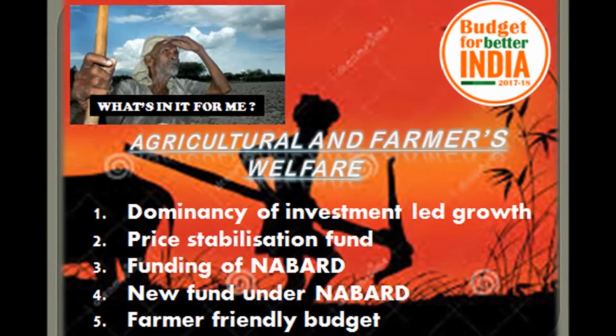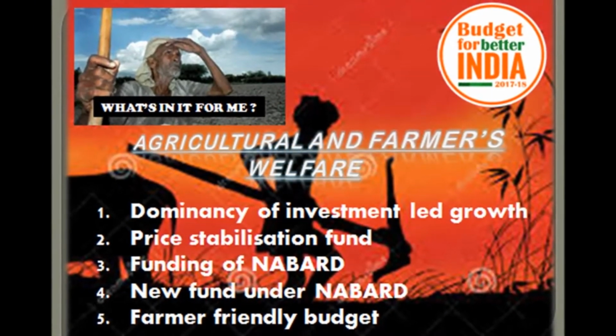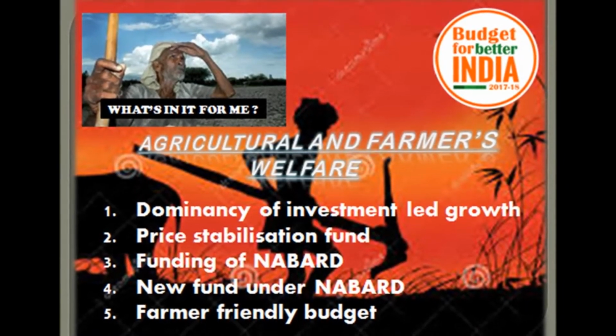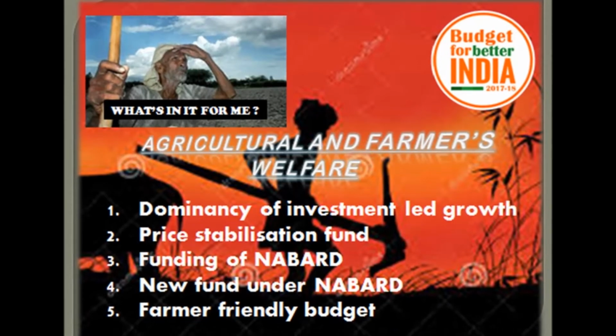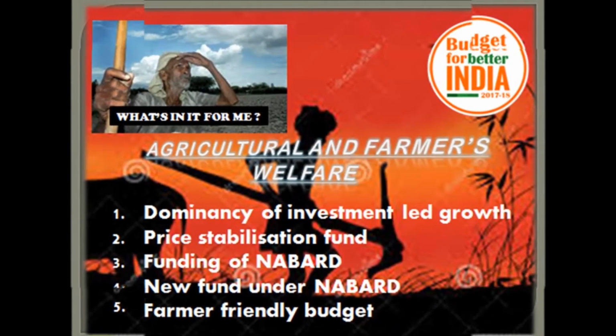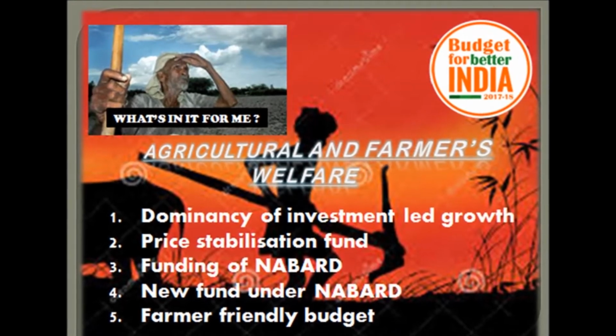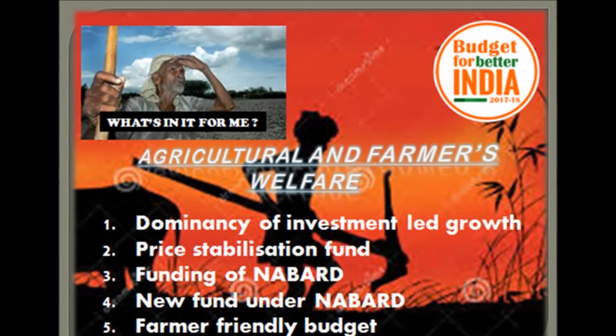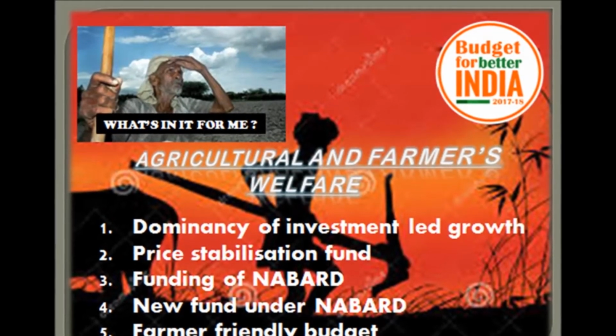So far we have discussed the uniqueness of the budget in various sectors. Now it's time to discuss the uniqueness of the budget in the agriculture and rural sector. The first point of uniqueness is the dominance of investment-led growth over demand-led growth. It gives rise to two basic questions: what is demand-led growth and what is investment-led growth?